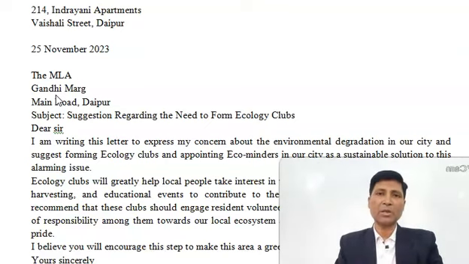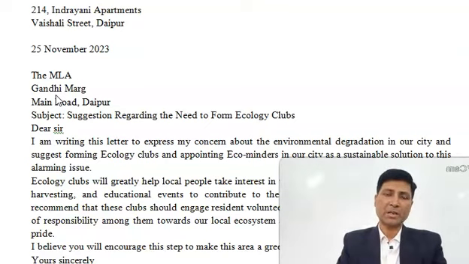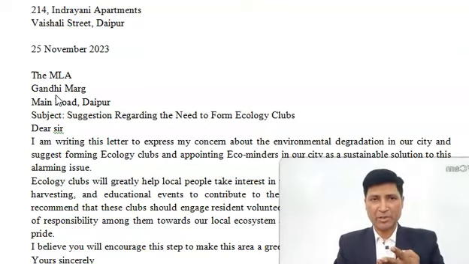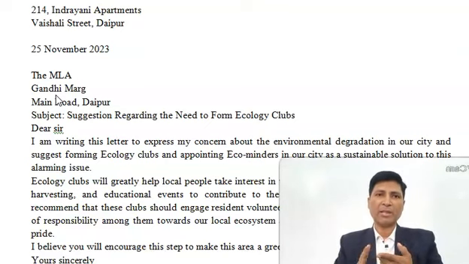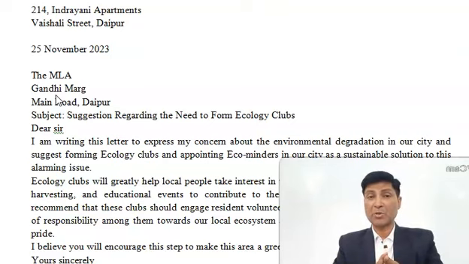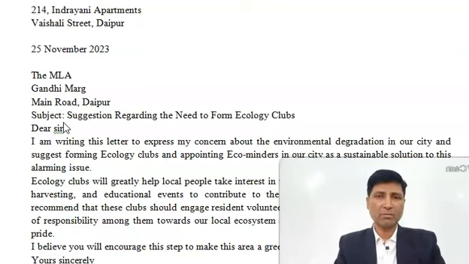That address is called receiver's address or address of the addressee. So first part of the letter is sender's address, followed by 1 line gap, then date, then 1 line gap, then receiver's address or the address of the addressee, followed by subject. Just after the word subject, you can see colon, not semicolon. 2 dots up and down is called colon.